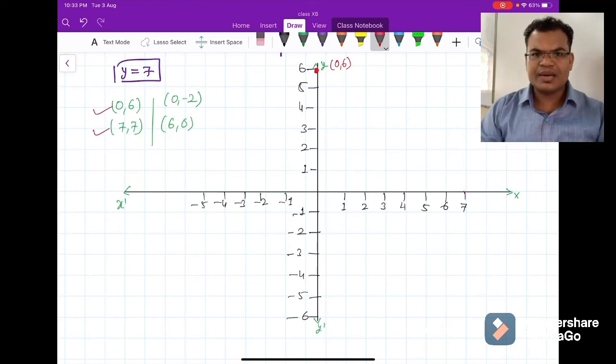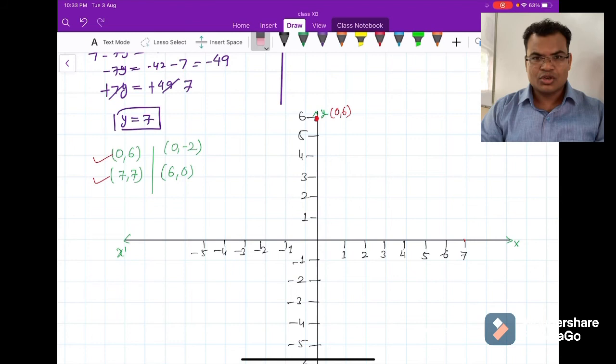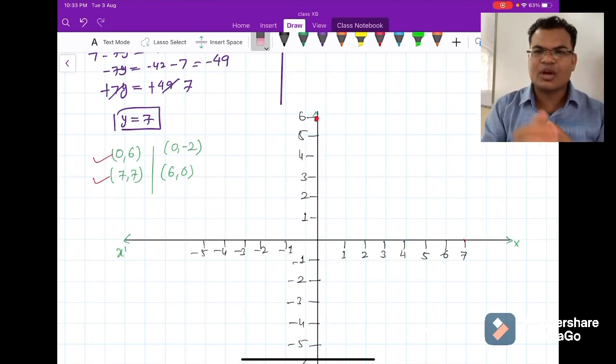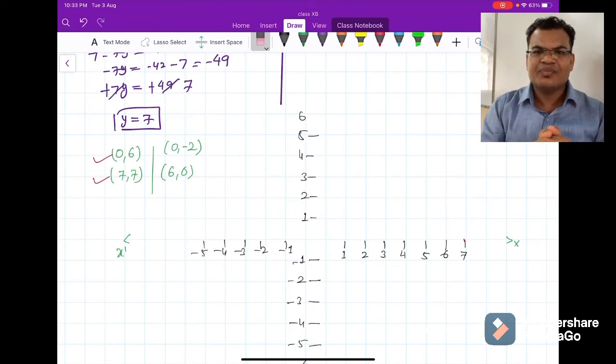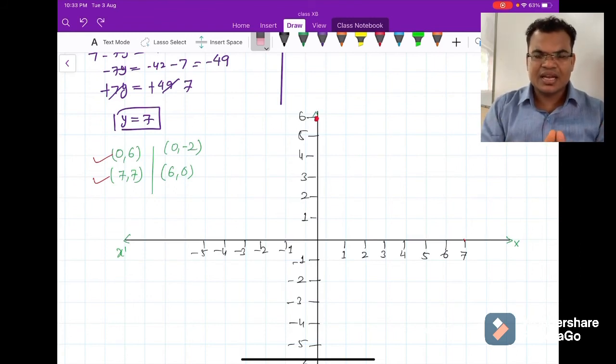What will be my second point? Second point is 7, 7. So see here, I have not drawn the 7, 7. I have written only up to 6, so I will just extend my graph after re-editing, and I will again extend this y-axis up to the 7. Okay, because I want the 7, 7. X is 7, y is 7 also, like that. Okay, fine. So my 7 is x value, y is 7. They will intersect at a point, and this point will be here, the 7, 7.